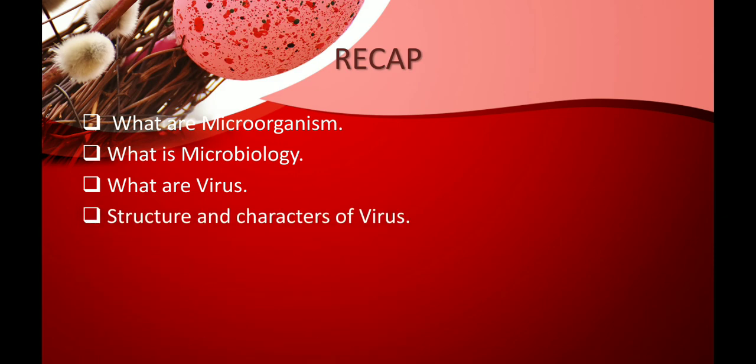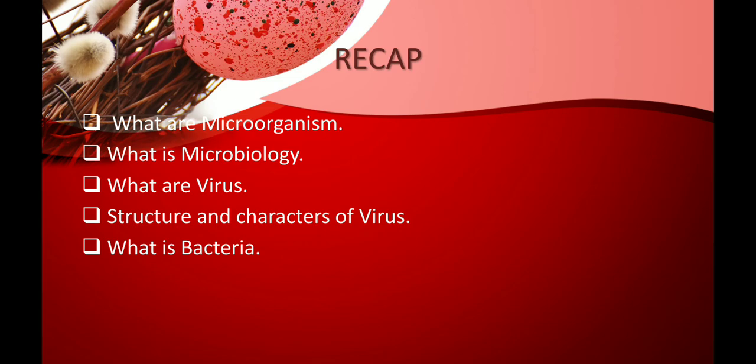Then we learned its structure and the characters of a virus. In characters we learned it has both living and non-living characters, and in the structure we learned how exactly a virus looks. Then we learned what is a bacteria. Bacteria is again a microorganism which cannot be seen by a naked eye.